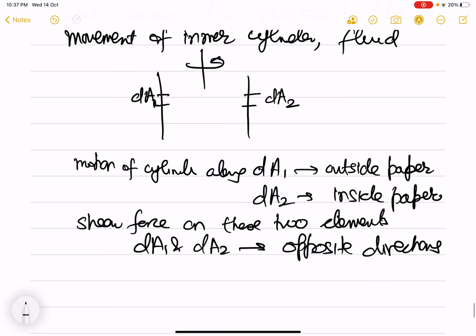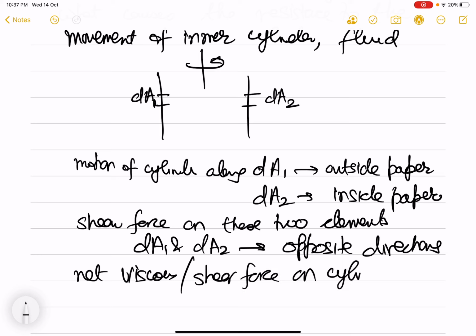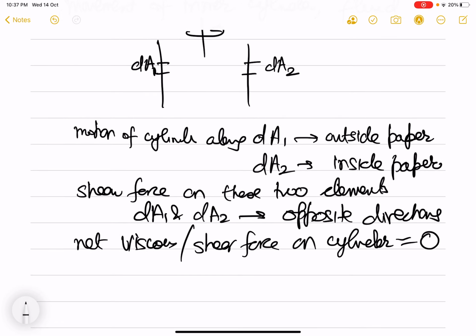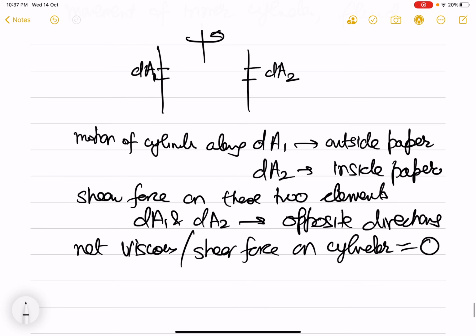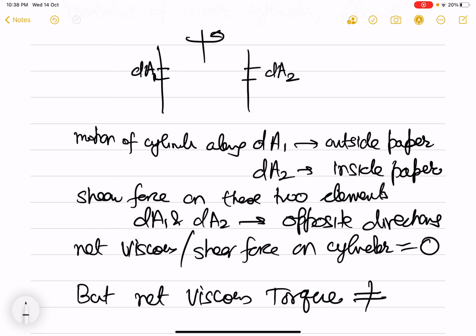And so, when we calculate the net viscous or shear force on the cylinder, it will be 0. Because everywhere you will be able to find one point, and on a diametrically opposite point, the force will be in the other direction. So this force will be 0, but what we find is there is a net viscous torque, and this is not 0.